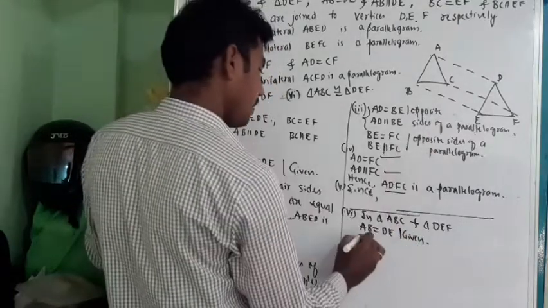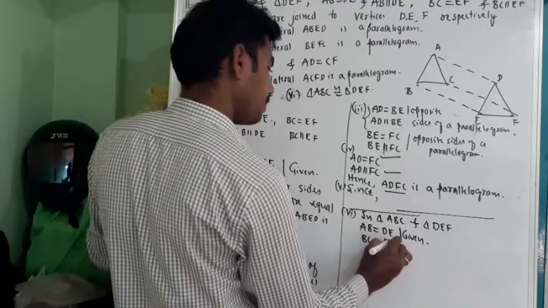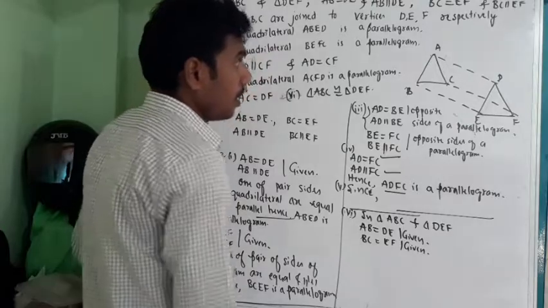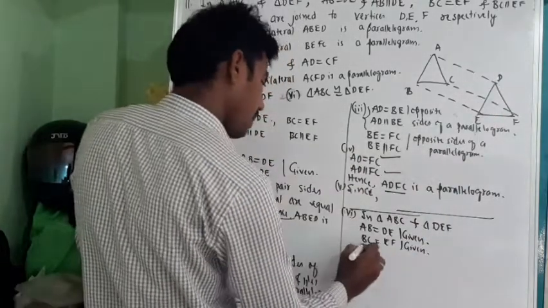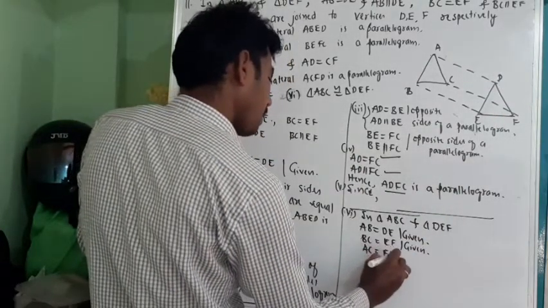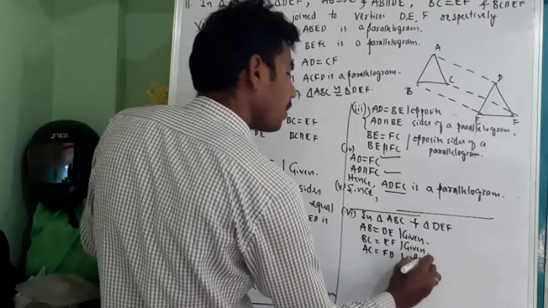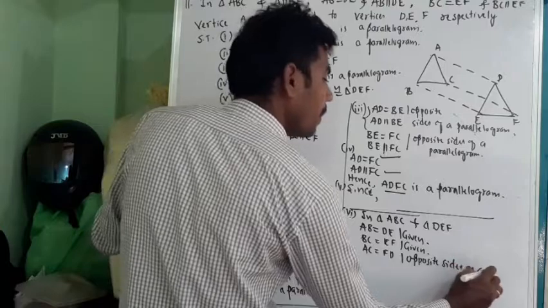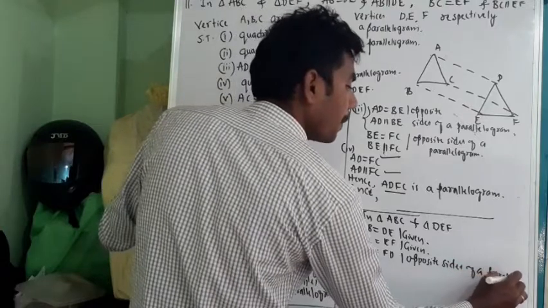BC is equal to EF is given. Next, AC is equal to FD, opposite sides of a parallelogram.